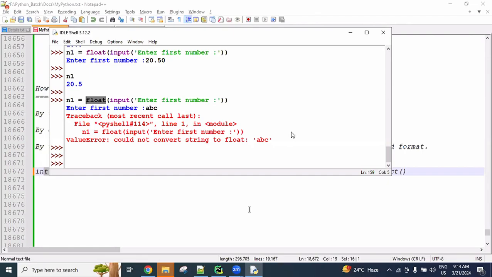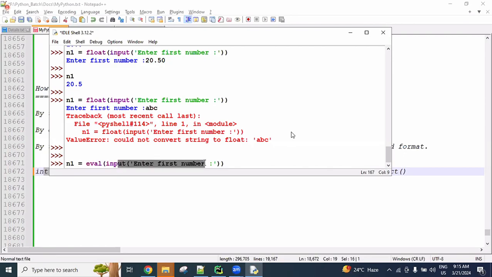For this, there is one special method. That is the eval function. Eval means evaluation, a short method, the eval function.